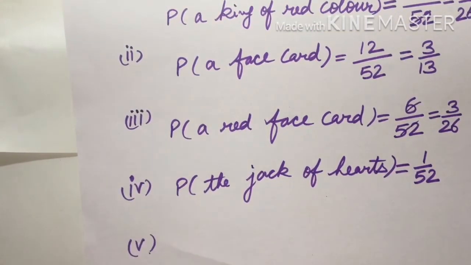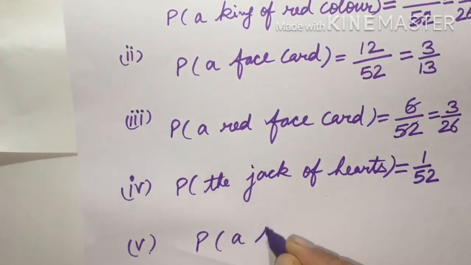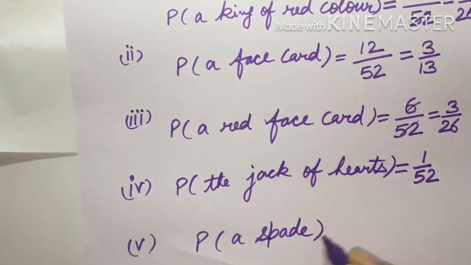Fifth part is probability of getting a spade.